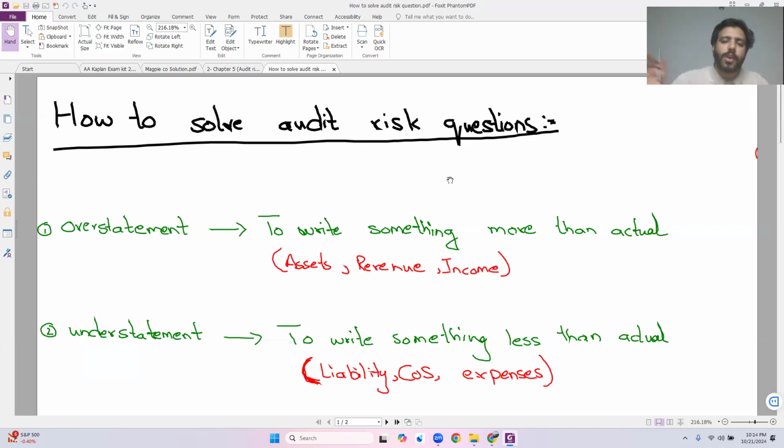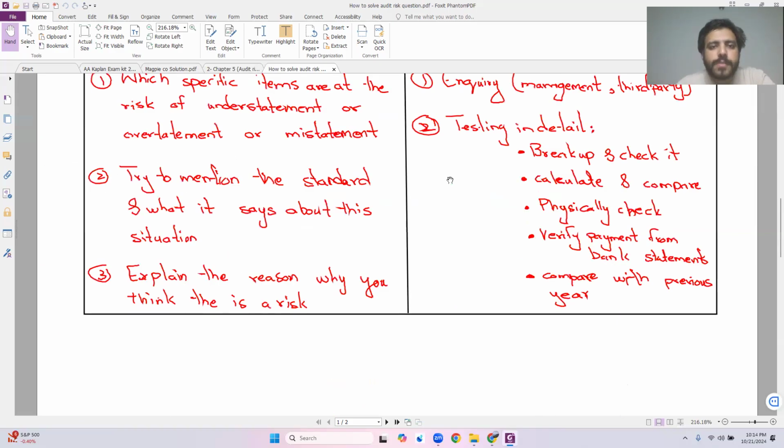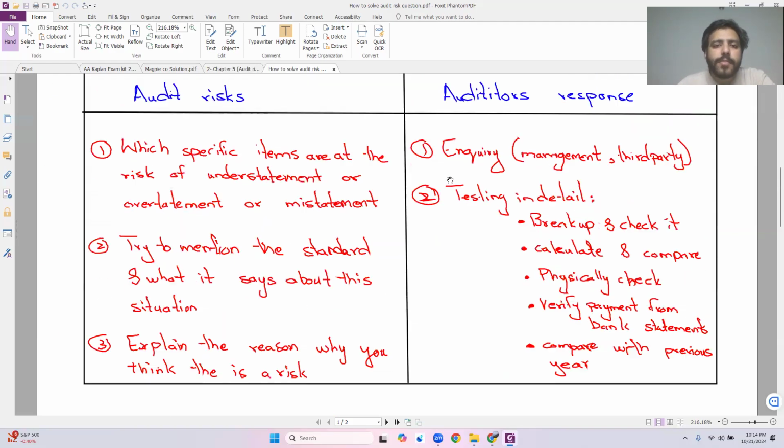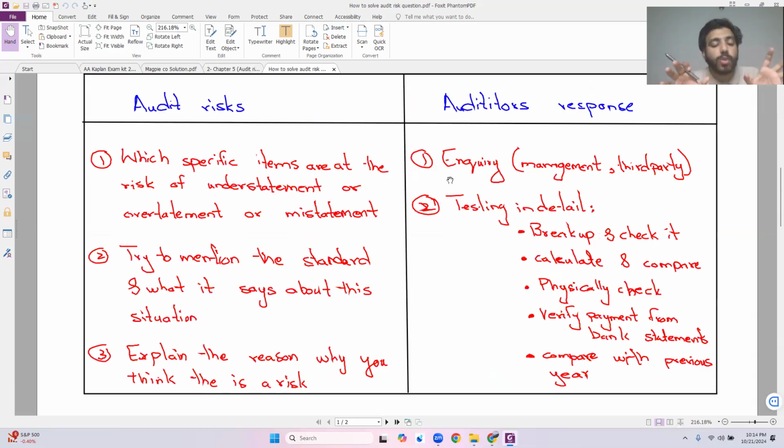When you are not sure whether something is being overstated or understated, when you can't find it out, then you write down that it is misstated. Got it? After completing this, I came towards a very simple concept and gave you the proper pattern to solve the exam question of audit risk. I explained it in too much detail, which we are also going to use today.